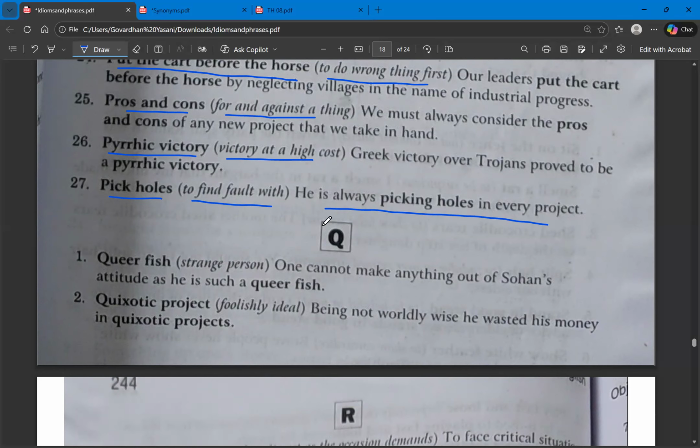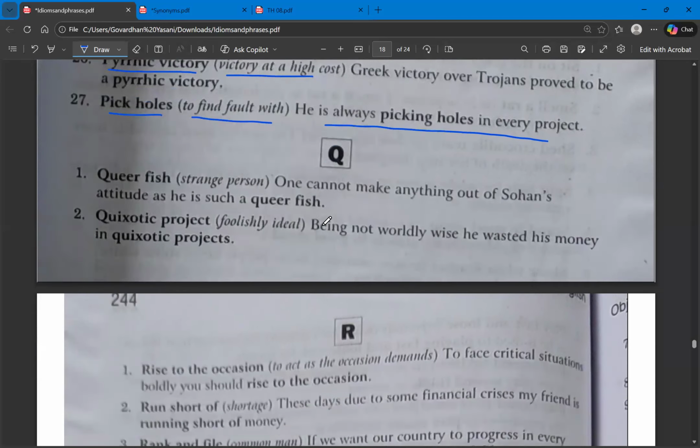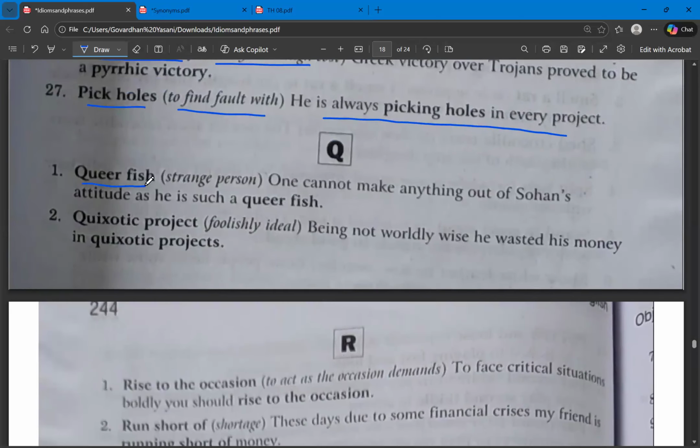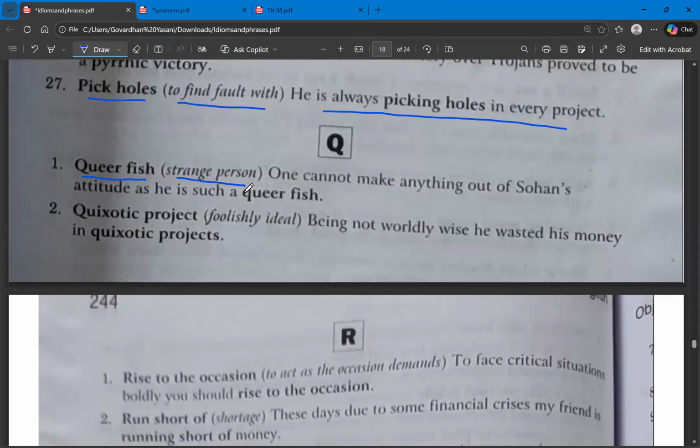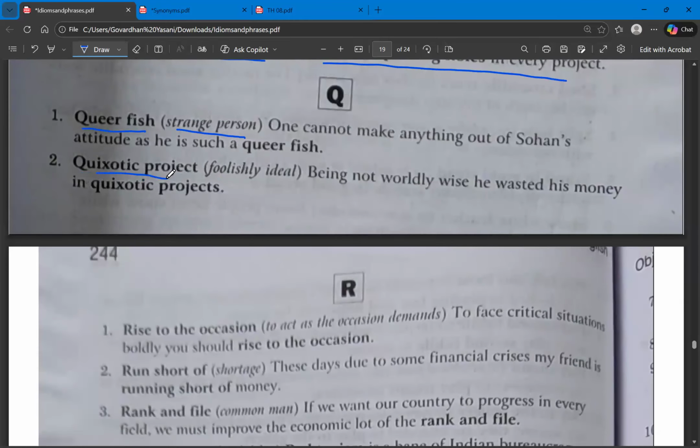Now let's move to the last letter in this video, that is Q. Under Q, the first one is queerfish. Queerfish means strange person. And the last one is quixotic project, foolishly ideal. Quixotic means imaginary, chimerical, utopian, idealistic. Being not worldly wise, he wasted his money in quixotic projects. That is the meaning of quixotic project, foolishly ideal.